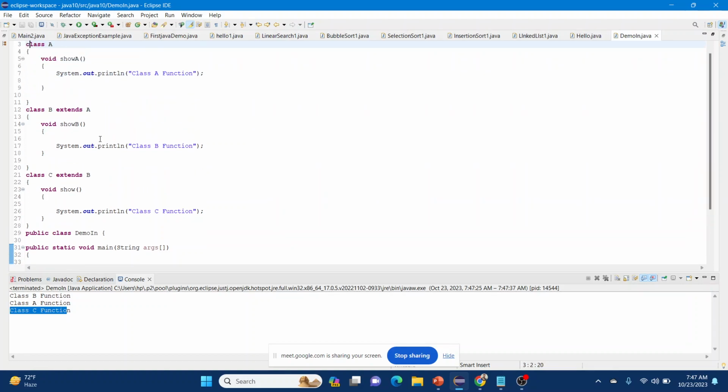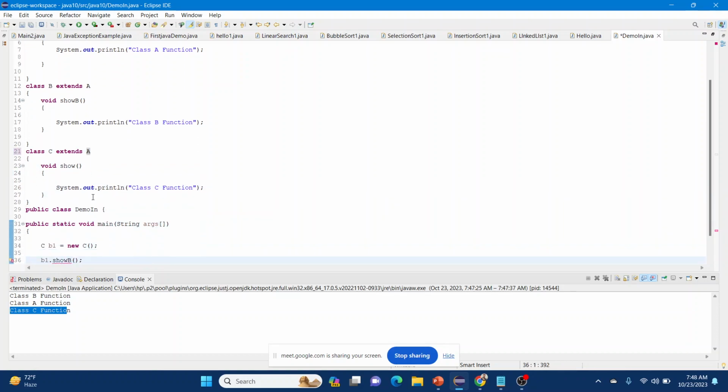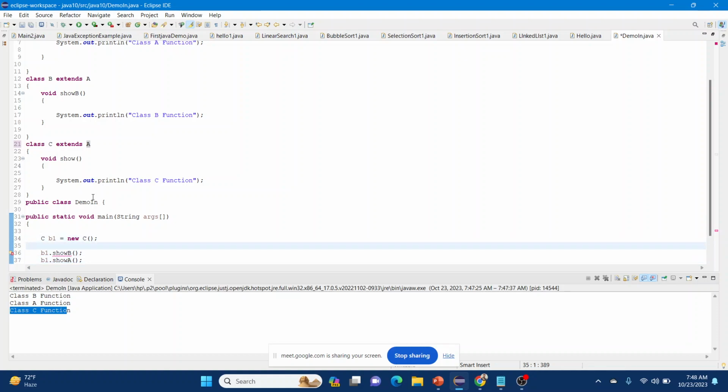The third is hierarchical, where two classes extend the same class. They both can extend class A. This is hierarchical, meaning they both have one parent class A. Now they both can call the show A function from their own objects. We have to create the object of class B also, b1 is equal to new B, sorry, b2, because we already created b1 over there.